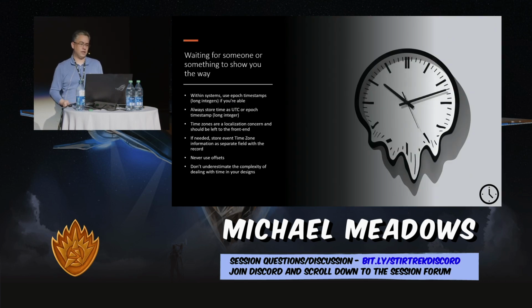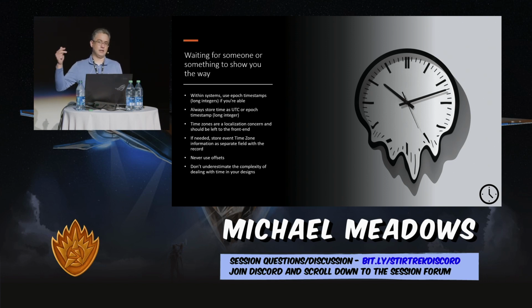So, we're waiting for someone to show you the way, and that's me. Within systems, I'm a fan of using epoch time. Epoch time is a number, not a string, which means that it's faster to sort, it's faster to search and range. You can do it with string, but if you're able to, just use epoch time. If not, at least use UTC and use the round trip version of UTC. The round trip version of UTC is sortable.